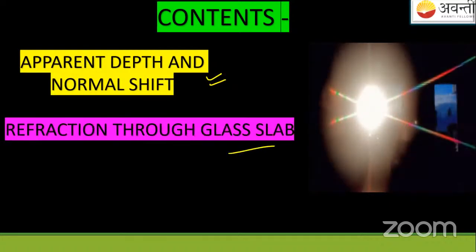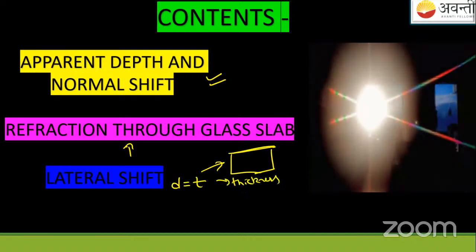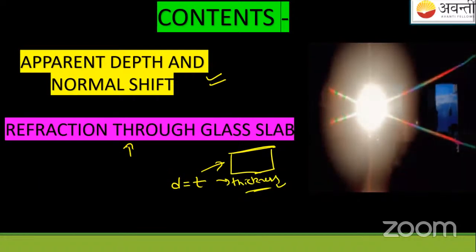Suppose there is a glass slab like this, and some ray passes through it. We'll see what happens when the ray passes through a glass slab. It gets shifted. There is a particular perpendicular distance between the initial ray and the emergent ray, that we'll see. After this we'll see a topic that is lateral shift, which I have already mentioned. It has a particular formula which contains the thickness of the slab also. So these are all the contents of today's class.